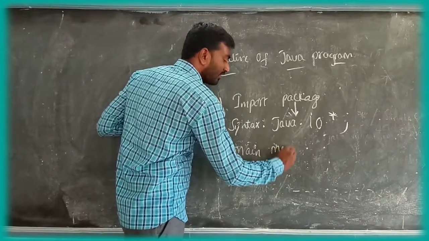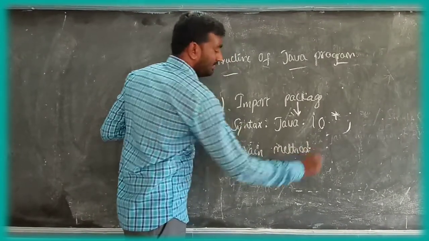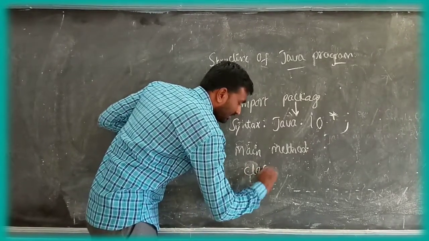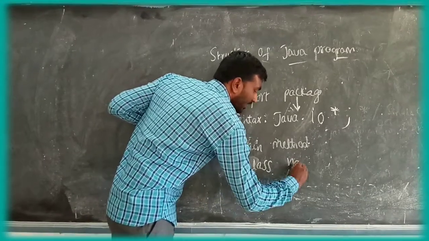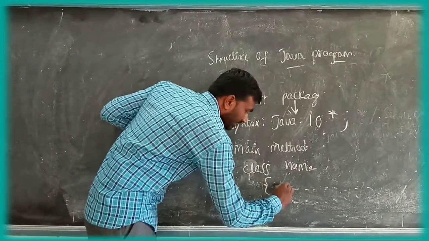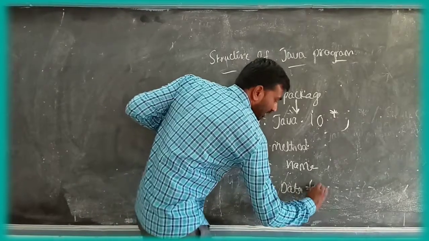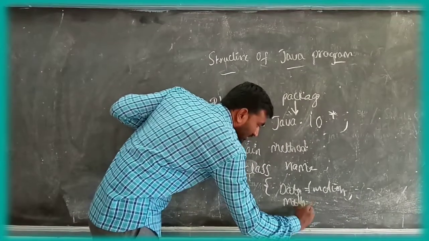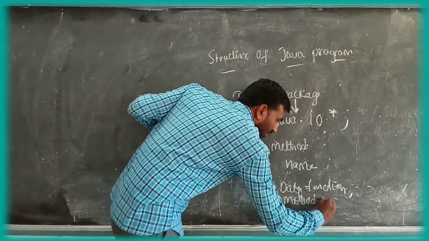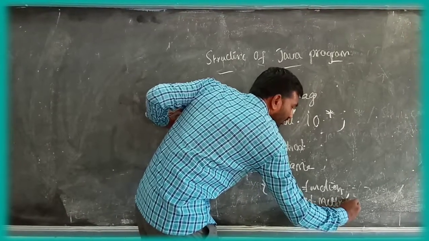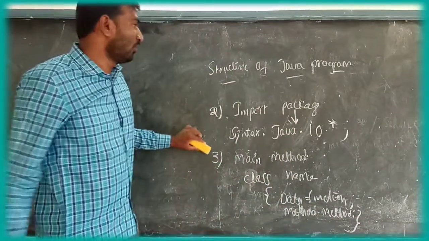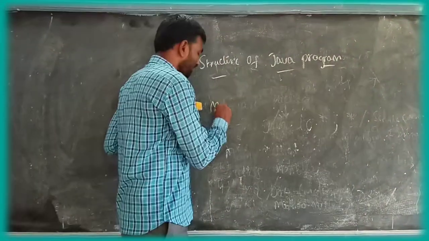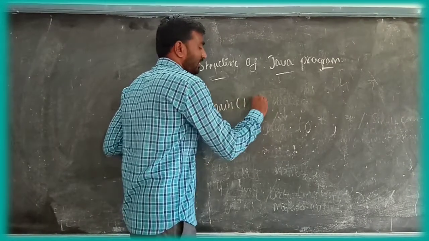The third is the class, with the class name, data and method functions. And the fourth is the main method.